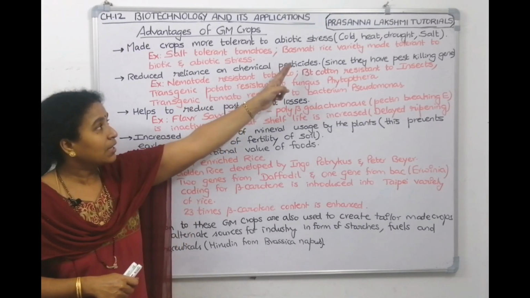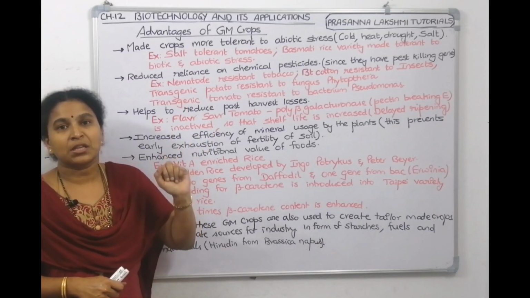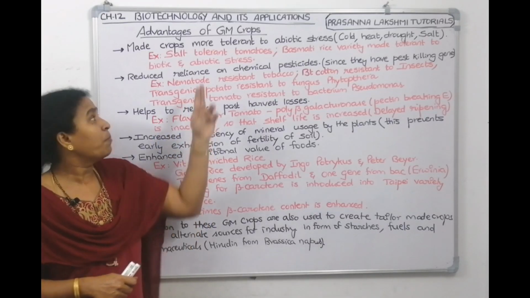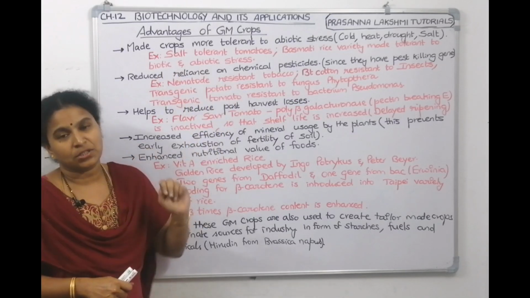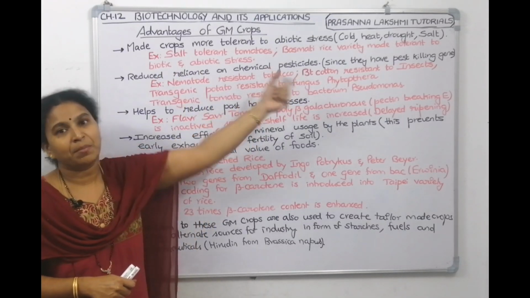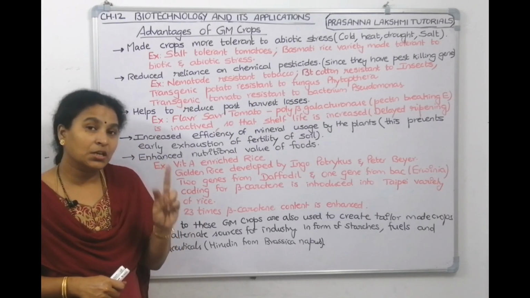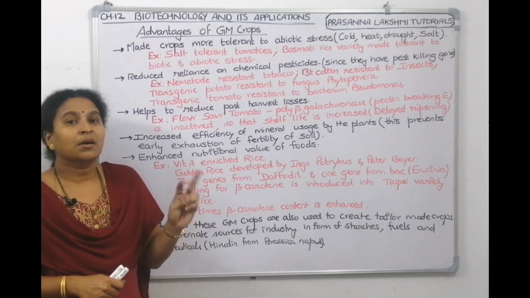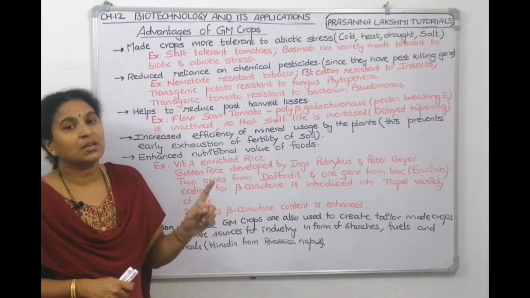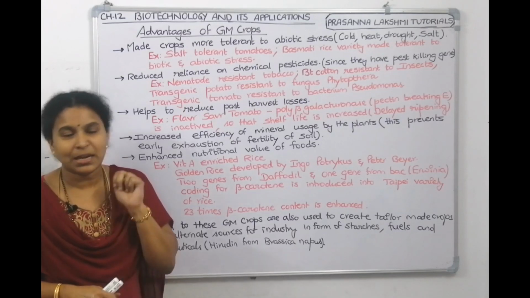Second example I wrote there, basmati variety of rice. They have produced a new variety of basmati which is tolerant to biotic stress also and abiotic stress also. Biotic stress means living stress. Abiotic stress means environmental stress. So, 2 examples I have quoted here. First one is salt resistant tomato variety and second one is biotic and abiotic stress resistant basmati variety. Now, let us see what NCERT says about the second point.